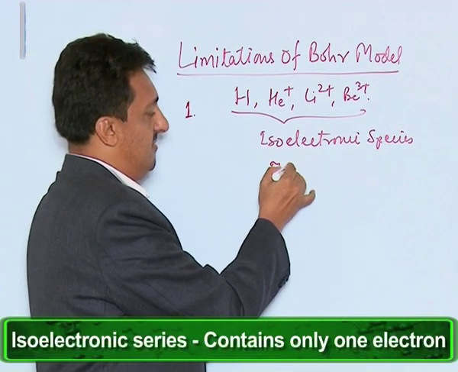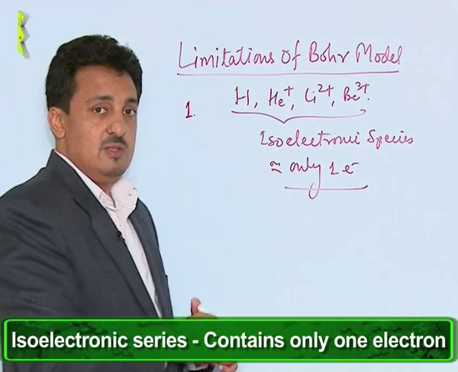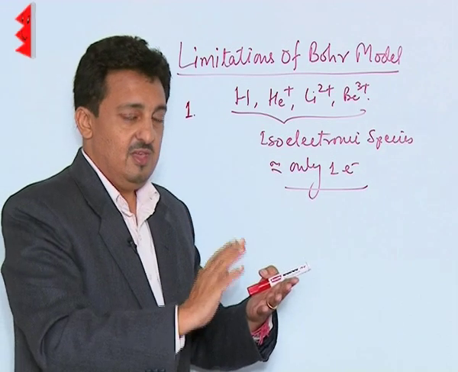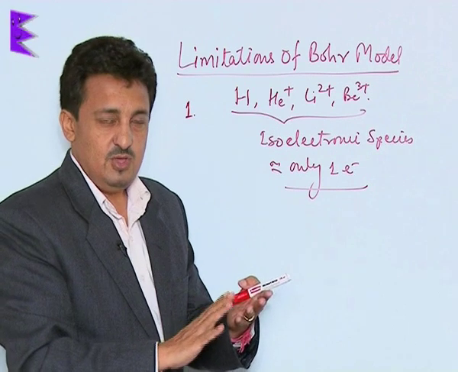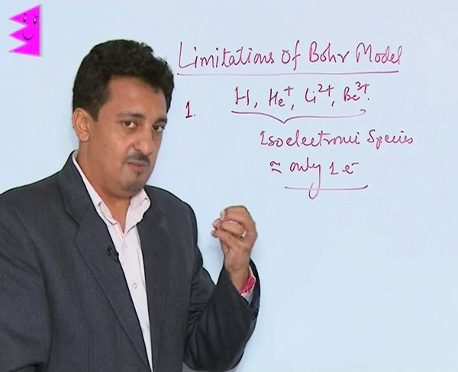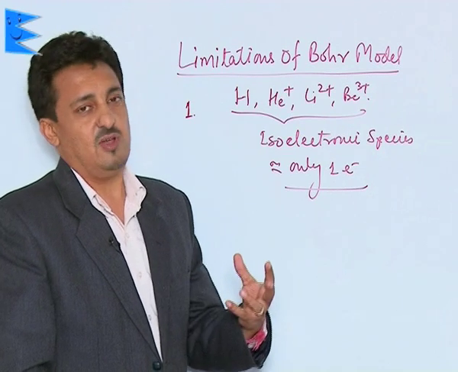All of these contain only one electron. So Bohr was only able to explain how and where to place the first electron. He did not know where to place the second electron. That is why his model basically failed to explain the structure of multi-electron atoms.